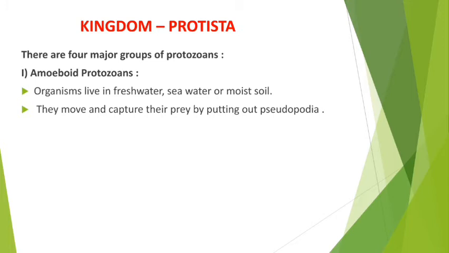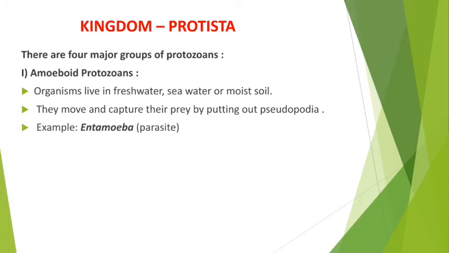Amoeba is also single celled, and you may see an extension of the cell happens and they capture. That extension we may say pseudopodia. Similarly in amoeboid protozoans, they form that pseudopodia-like structure and capture the prey whenever it comes very near to them.